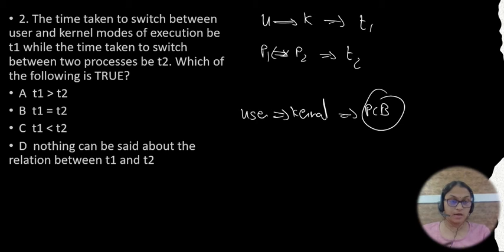The process ID and all the process information will be stored in the process control block. Whenever the context switch takes place, that process information will be stored in the process control block. It is a data structure the operating system maintains for every process.